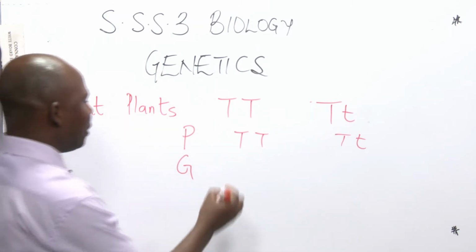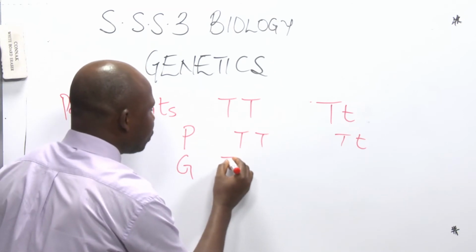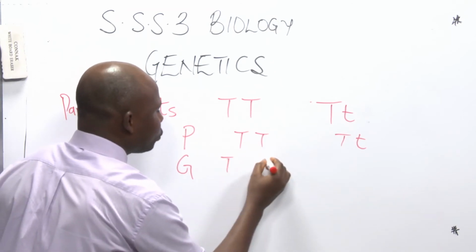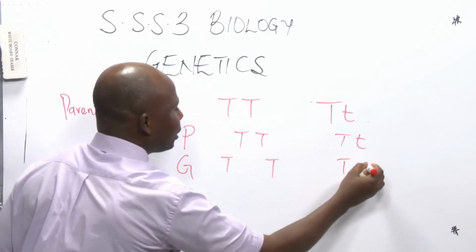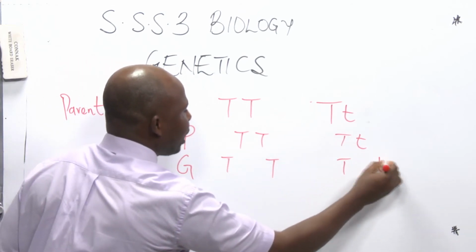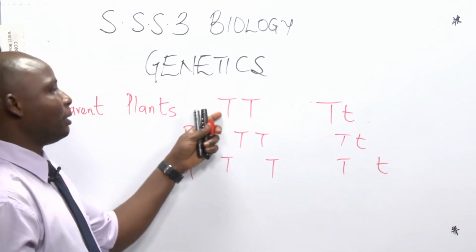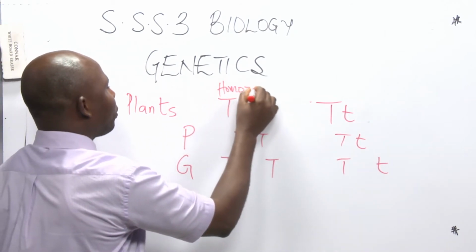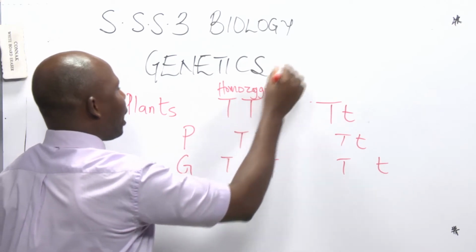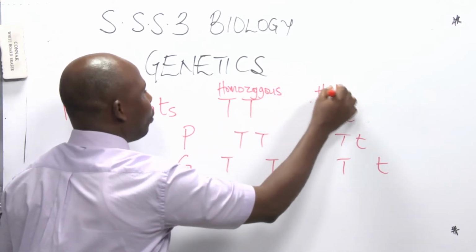So that's gamete. When it becomes gamete, you space this out because you want to do your genetic cross. Don't forget the question given to us: we have two parents. This one is homozygous tall, and this is heterozygous tall.